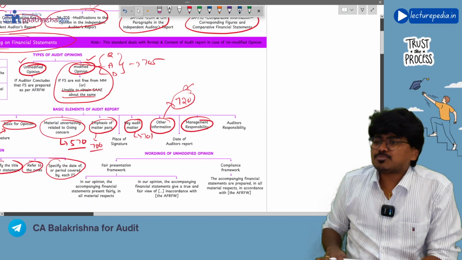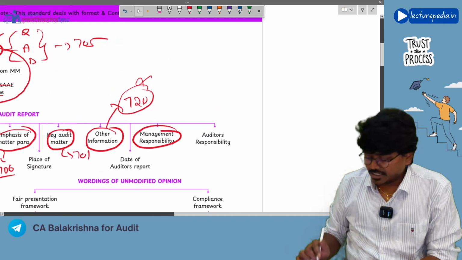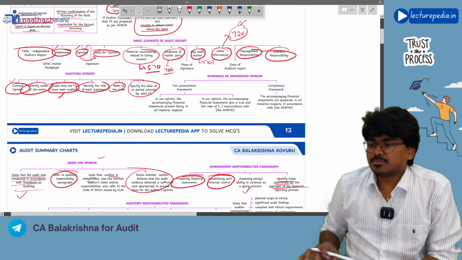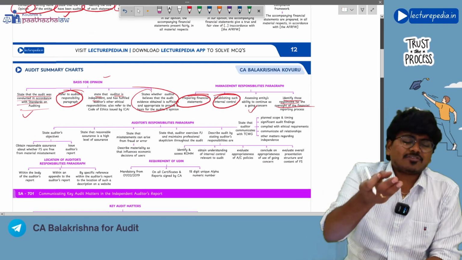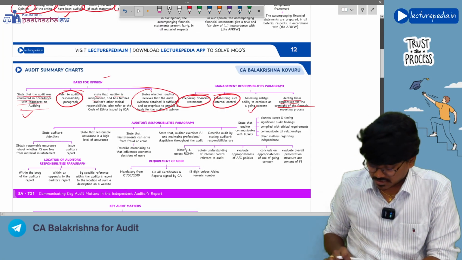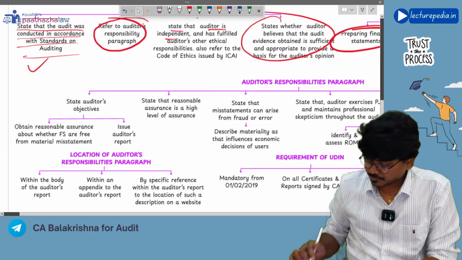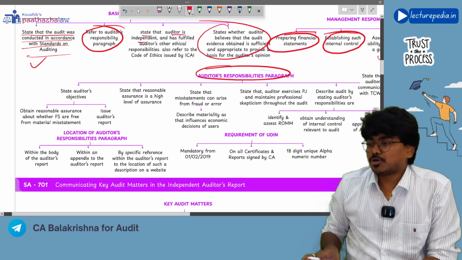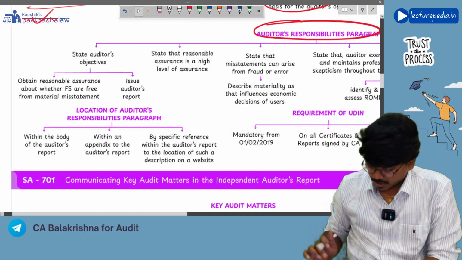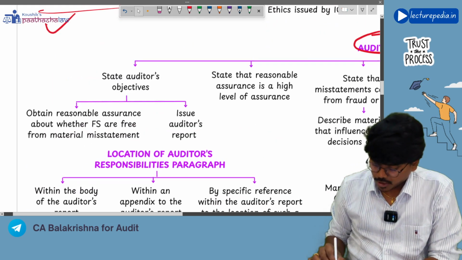After the management responsibility paragraph, you have the auditor's responsibility paragraph. So what will be there in the auditor's responsibility paragraph? First of all, the responsibility of the auditor, that is the objective as per SA-200 that we have discussed, will be there as it is. In the auditor's responsibility paragraph, all these things will be there. We'll see one by one. First of all, state the auditor's objective.